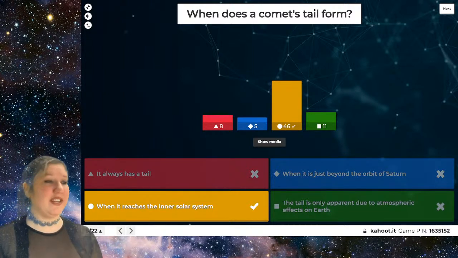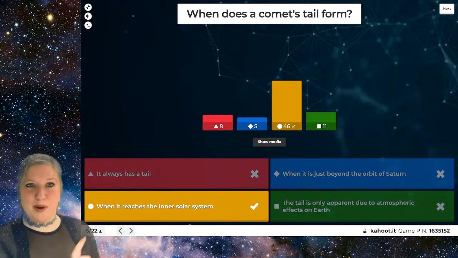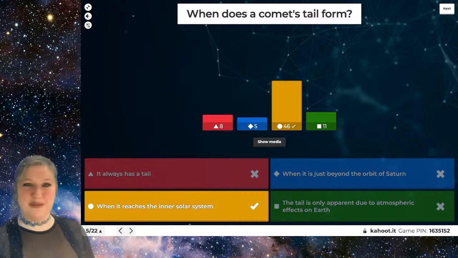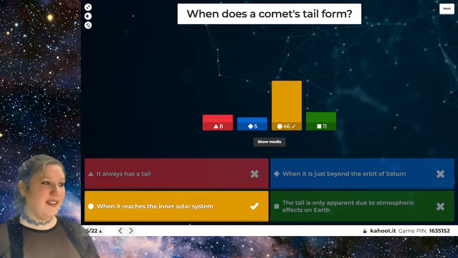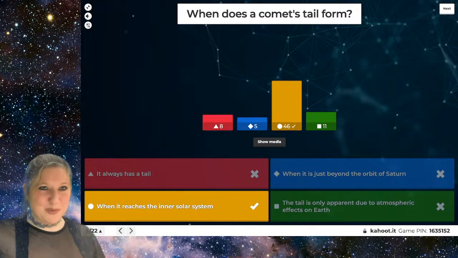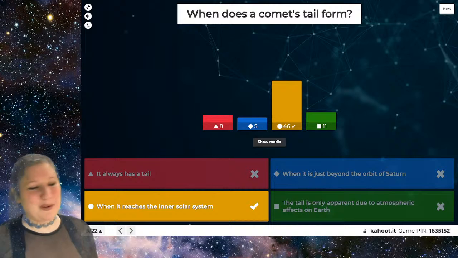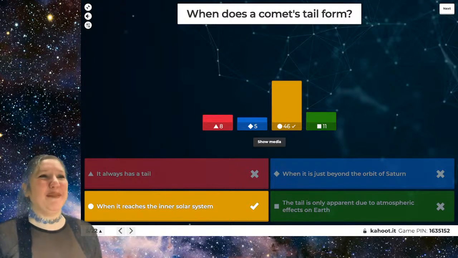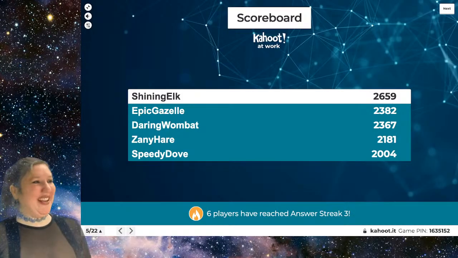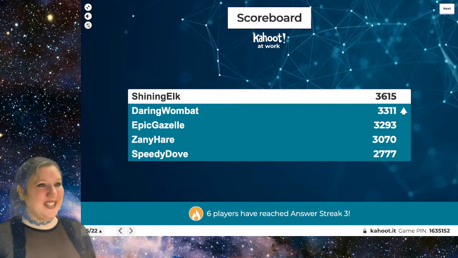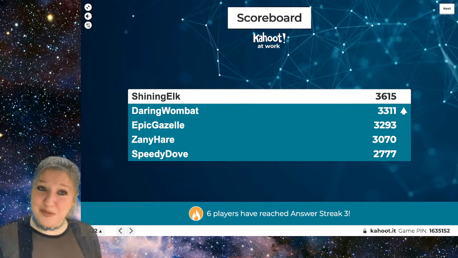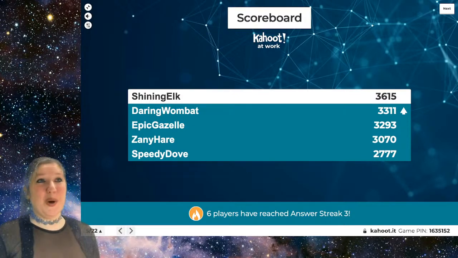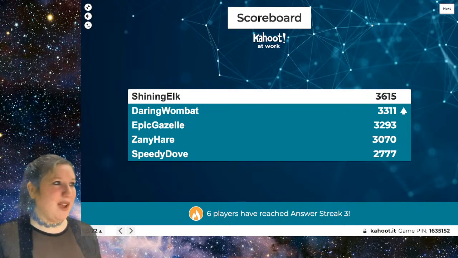to evaporate, essentially. And I have a gripe: you remember the movie Don't Look Up, which came out not too long ago. They showed the comet with the tail, but it was way at the outer solar system, and that was just not correct. Anyway, besides the point. Let's look at our scoreboard again. Shining Elk is still in the lead, and Daring Wombat has moved to second place. So that's excellent job to you, Daring Wombat, and we'll see if anybody can unseat our current reigning champion, Shining